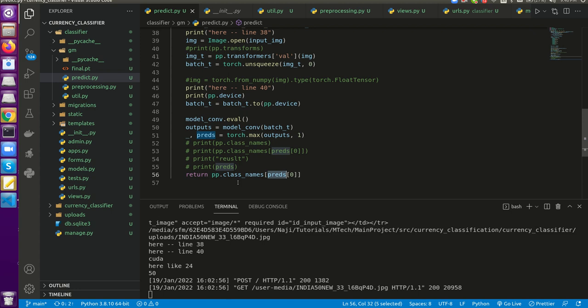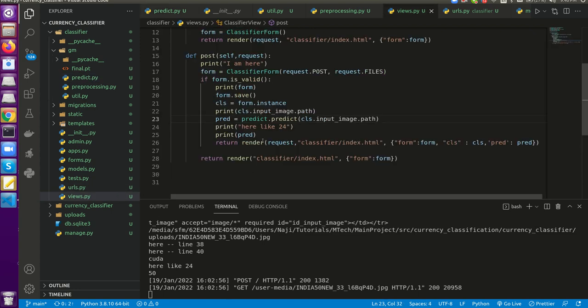This will be sent to our view. So actually our view called this predict, right? As a result of this predict, the class name will be sent back to this particular variable. That is, it may be like 20 rupees, maybe 100 rupees, maybe 500 rupees, like that.